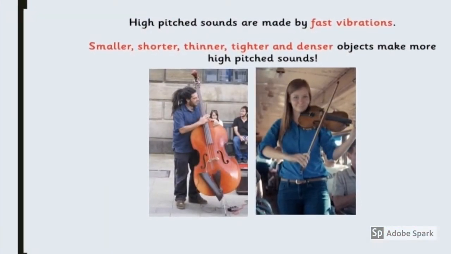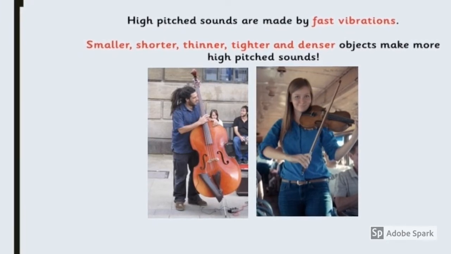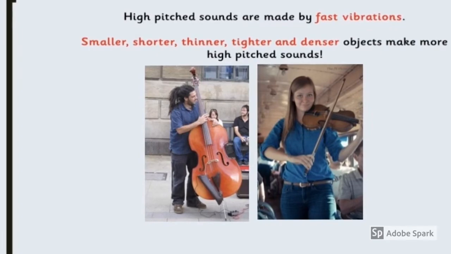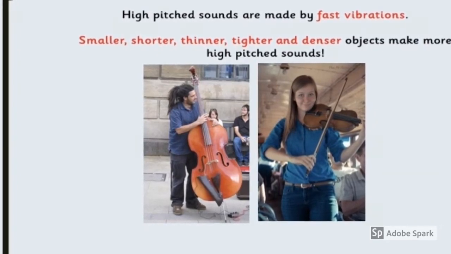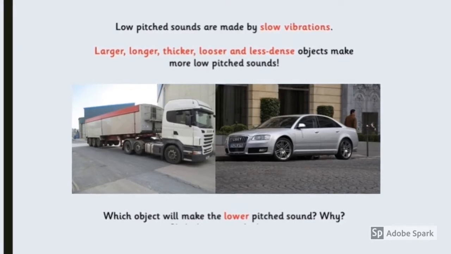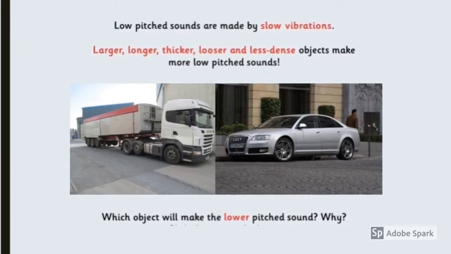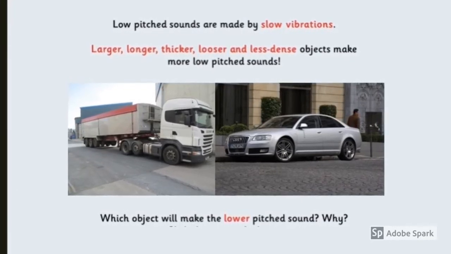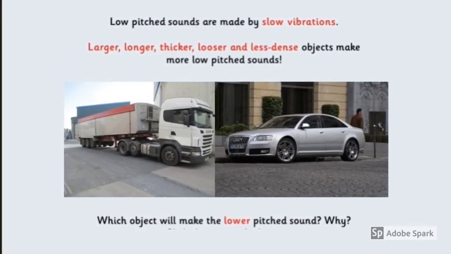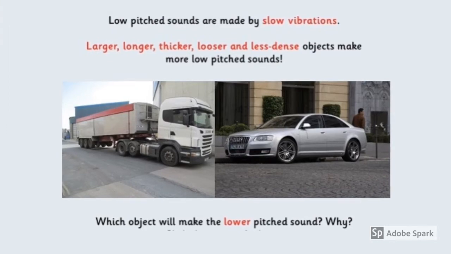High-pitched sounds are made by fast vibrations. Smaller, shorter, thinner, tighter and denser objects make more high-pitched sounds. Low-pitched sounds are made by slow vibrations. Larger, longer, thicker, looser and less dense objects make more low-pitched sounds. Which object will make the lower-pitched sound? Why do you think? Talk to your partner.